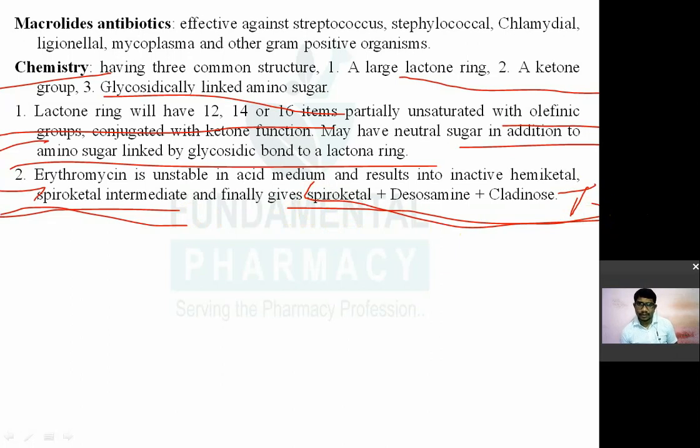तो erythromycin इज एक्टिव, हेमिकेटल इज आल्सो एक्टिव. ठीक है, so erythromycin and its hemiketal intermediate both are active. But spiroketal is inactive.